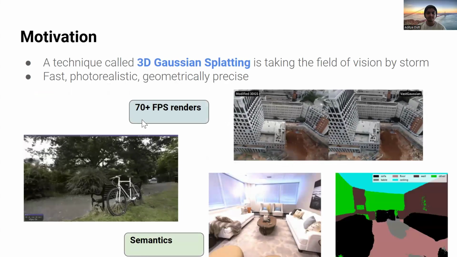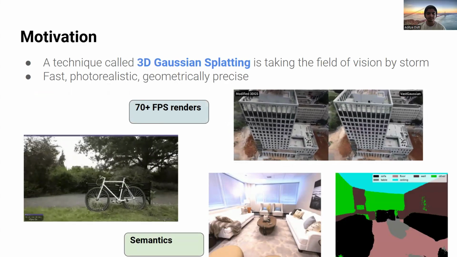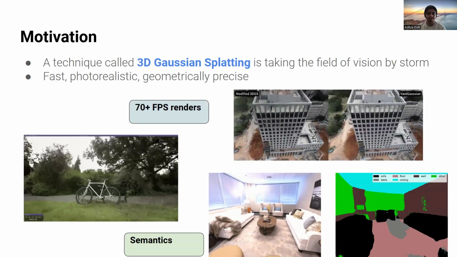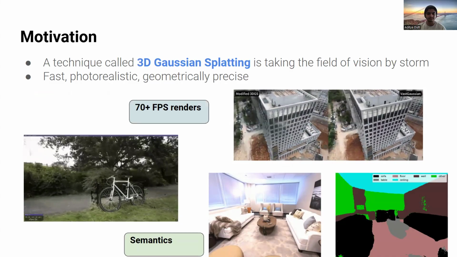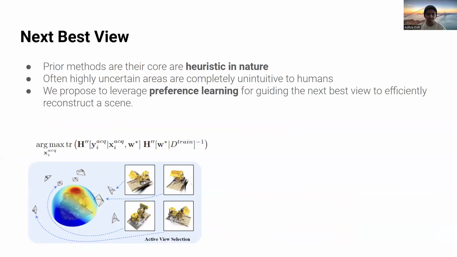Our motivation is to use 3D Gaussian Splatting, which is a novel view synthesis method that takes a bunch of Gaussians and renders them into photorealistic and geometrically precise scenes. If we want to understand scenes and learn objects, we often use a camera on a robot or phone. And we want to do this efficiently in few views and autonomously, which brings up the question of how can we view informatively next in a scene for the most informative view?